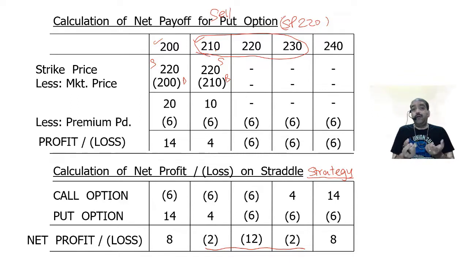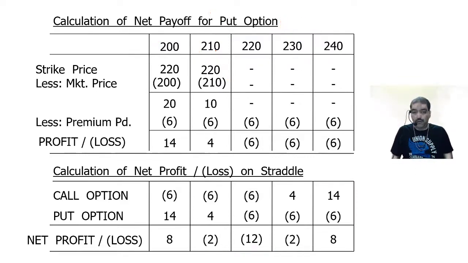So if your estimation goes wrong and the market remains stable, then you suffer a loss. But if your estimation goes right on either side, you make huge profits. That is the beauty of entering into a strategy. That is why strategizing means planning as per your thinking and your assumption. Let us come to question 3 now.